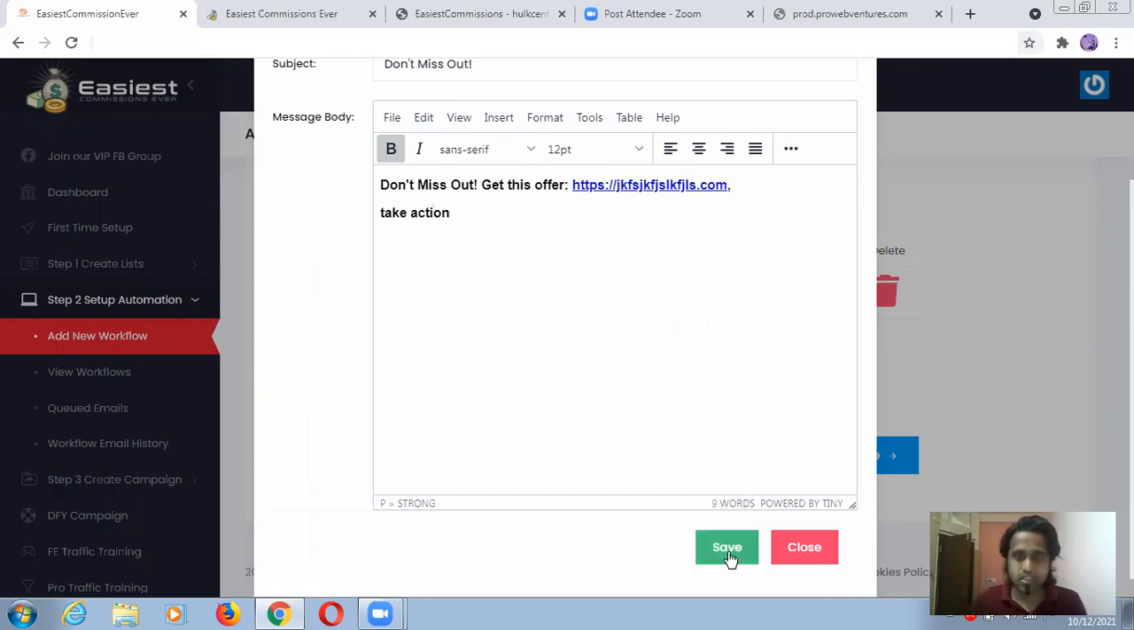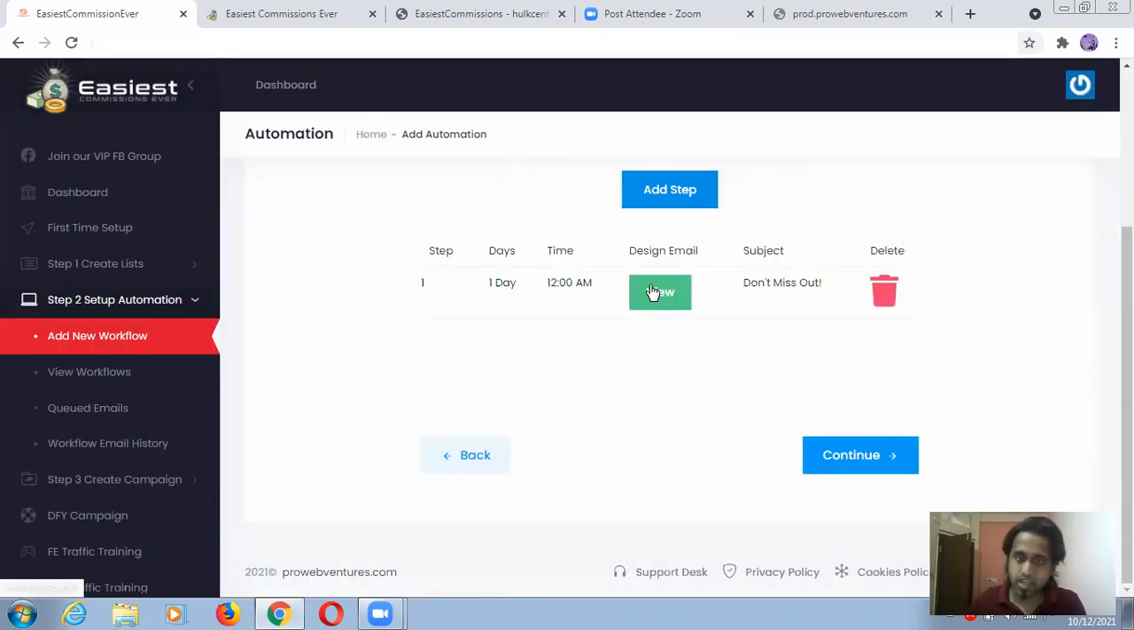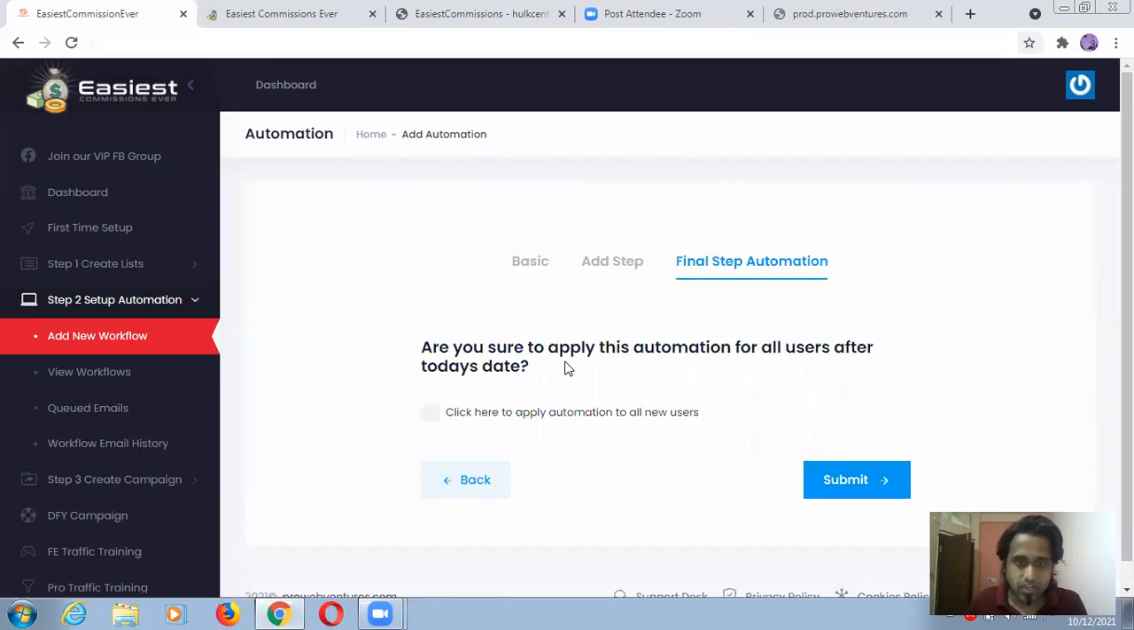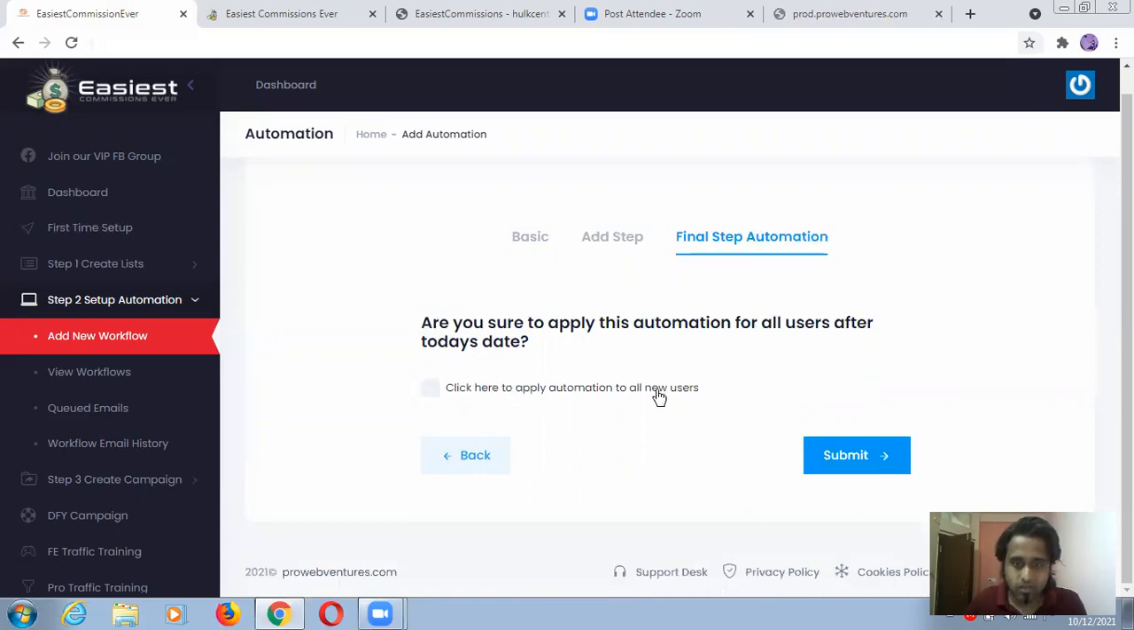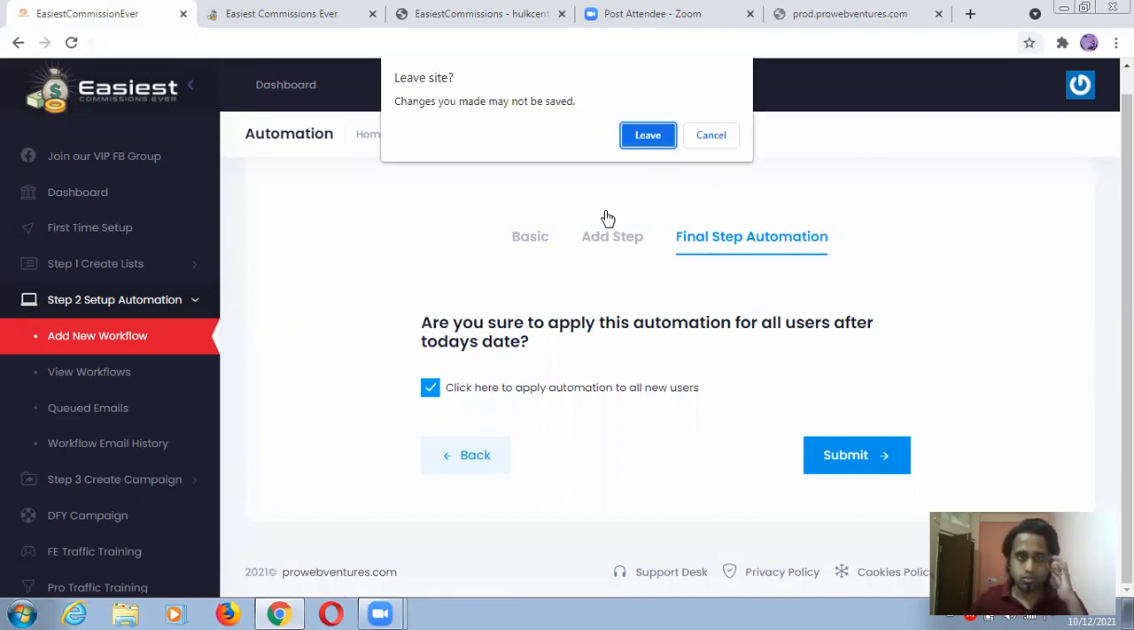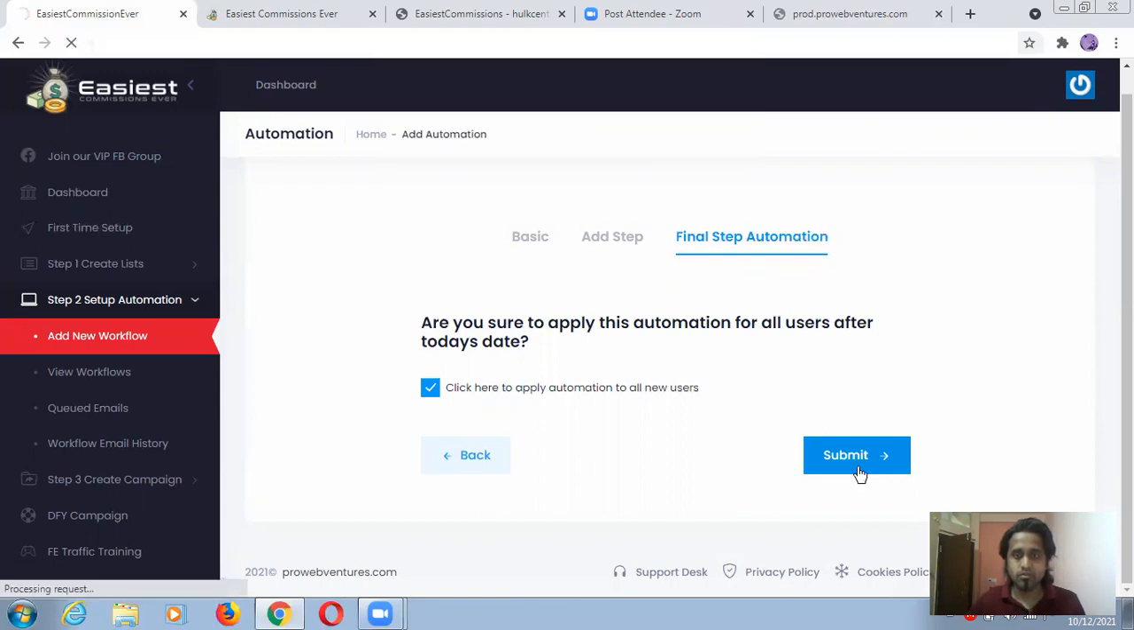Action something like this. I completed all these things, so I'm just doing continue. Are you sure to apply this automation for all users after today's date? Yes. Click here to apply automation to all new. You have to tick mark this one and then submit. Changes you made may not be saved. Okay, leave.